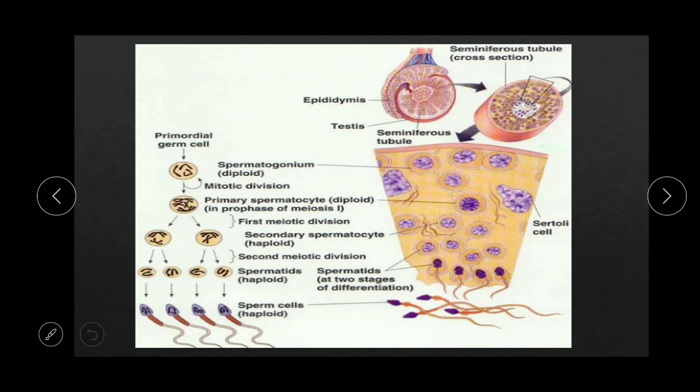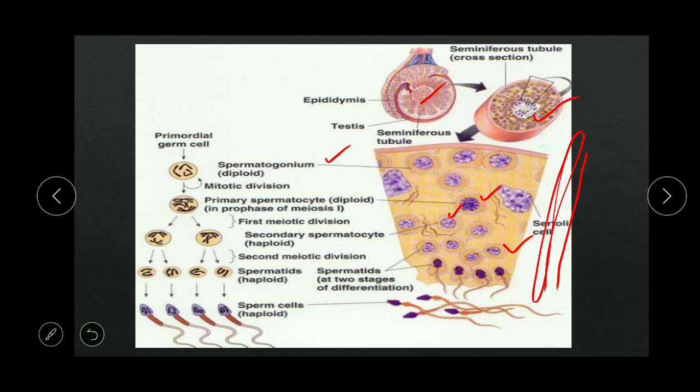Now you see the wall of the seminiferous tubule. The testis is here, this is the seminiferous tubule, and this is the wall of the seminiferous tubule, shown in cross section. Here you can see the spermatogonium, which is a diploid cell. The primary spermatocytes, sorry, are also diploid cells, formed after the increase in size by accumulation of food material. You can see the secondary spermatocytes, which are haploid, and the spermatids, which are also haploid.